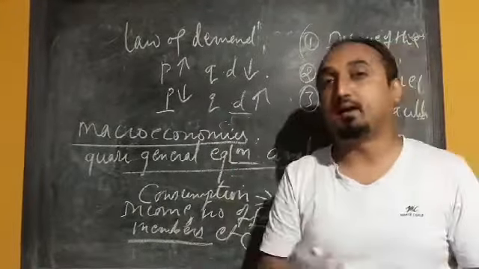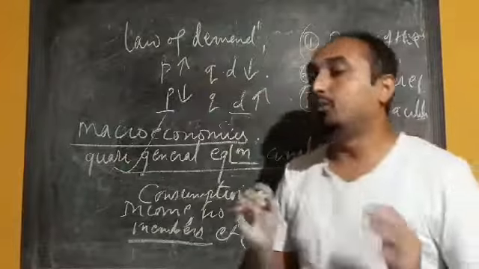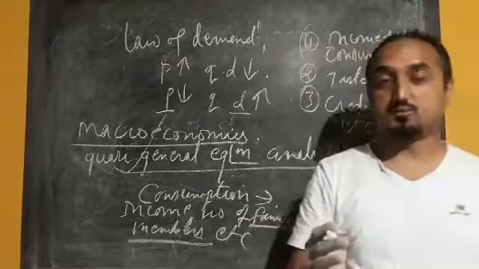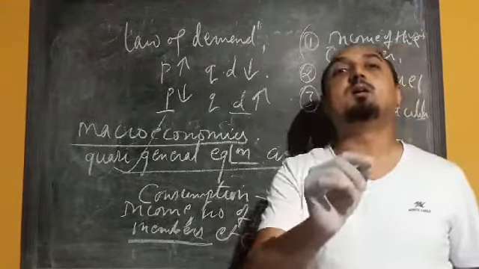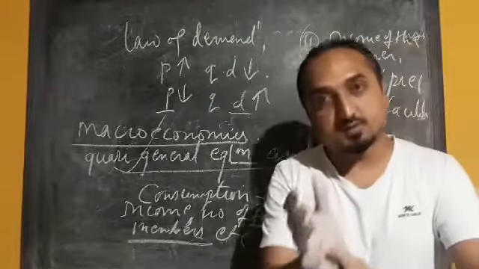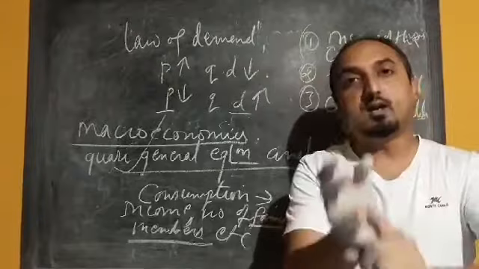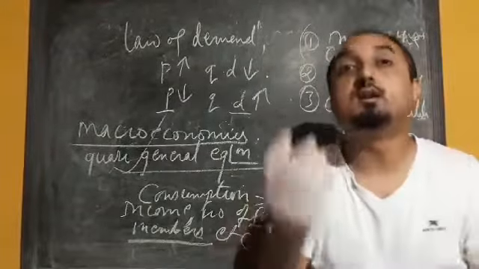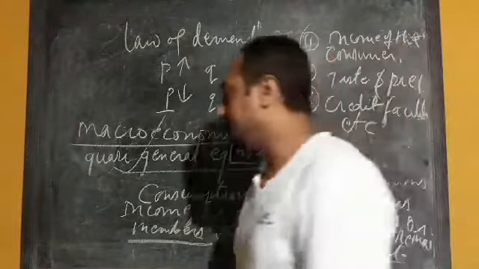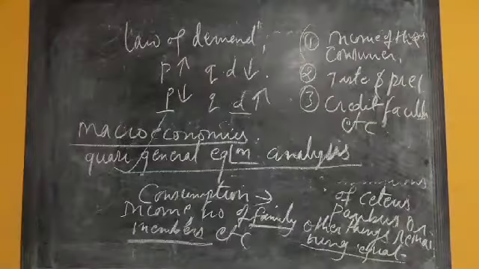Once again, I'll give one more example. In the case of quasi-general equilibrium analysis, when we are talking about the production of food grains, the production is not only dependent on quality of seed, not only dependent on rainfall, not only dependent on quality of soil.